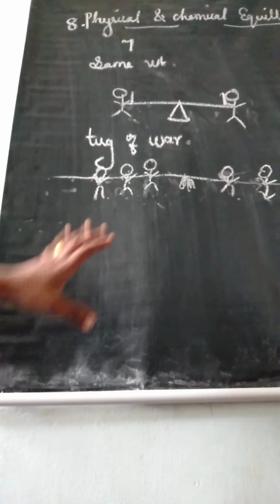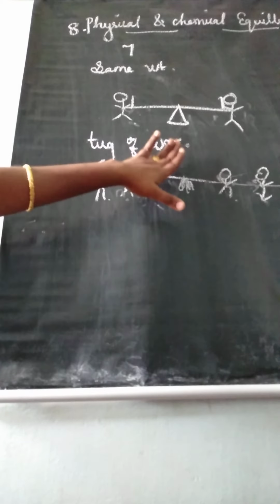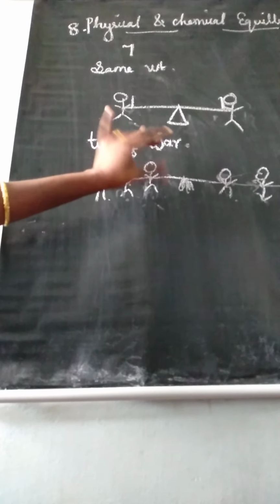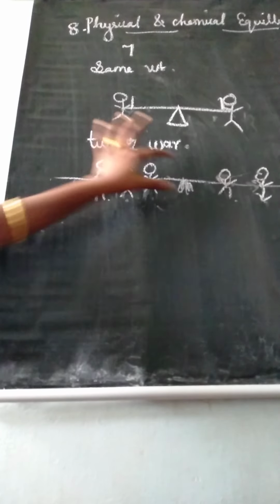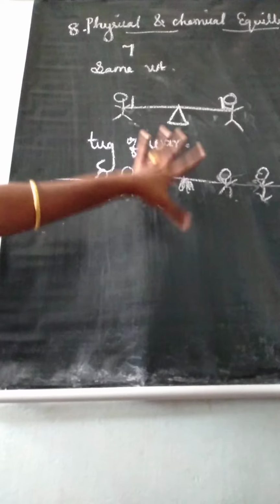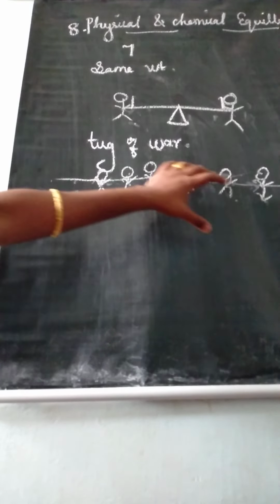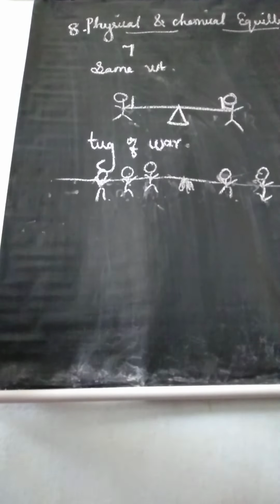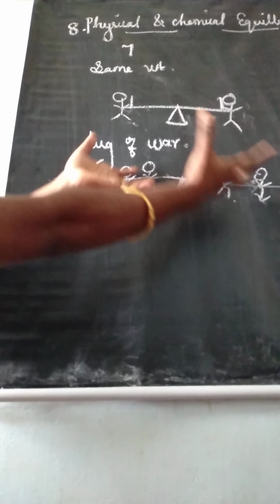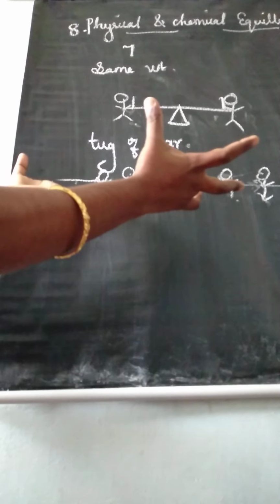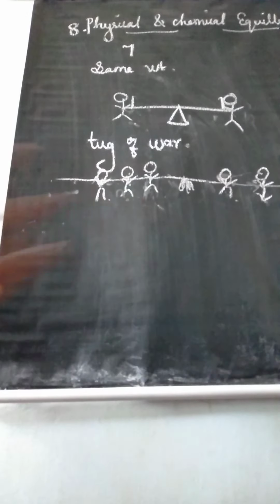So now we are telling this is equilibrium. Listen, here the example is the game of tug of war. Here the rope is pulled taut between two teams. When both teams are pulling the rope with equal force and the rope is not moving in either direction, we are telling this is equilibrium.